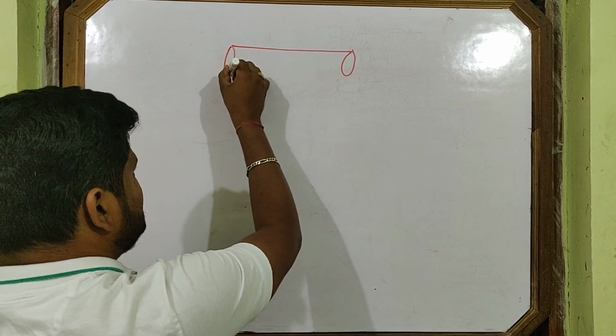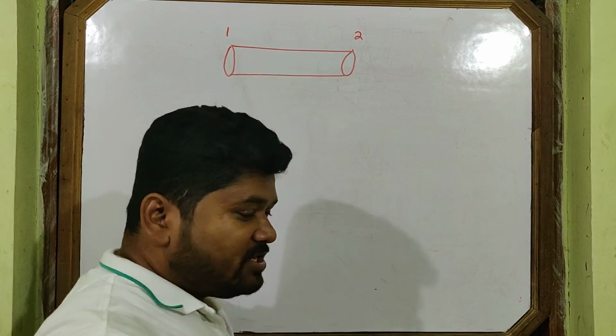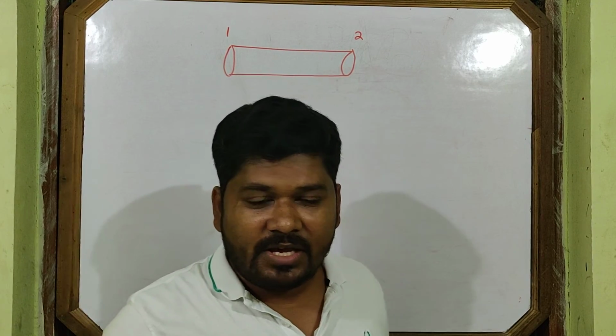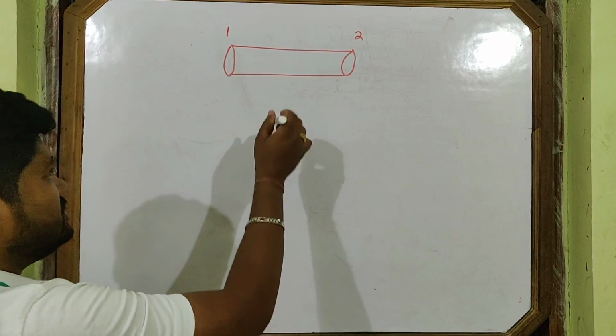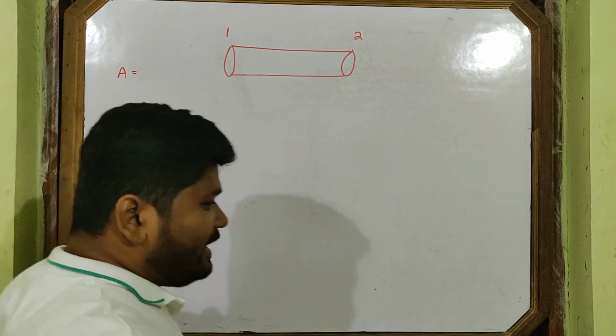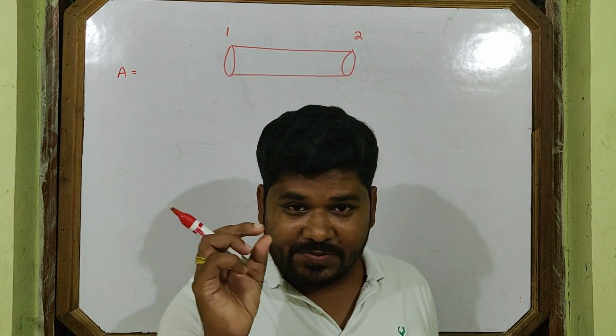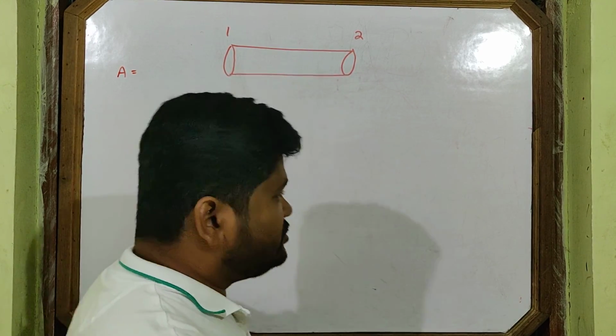Let's take one conductor. This is cross section 1, this is cross section 2. Let A be the area of cross section. While doing a derivation, you have to specify the symbols you are using.